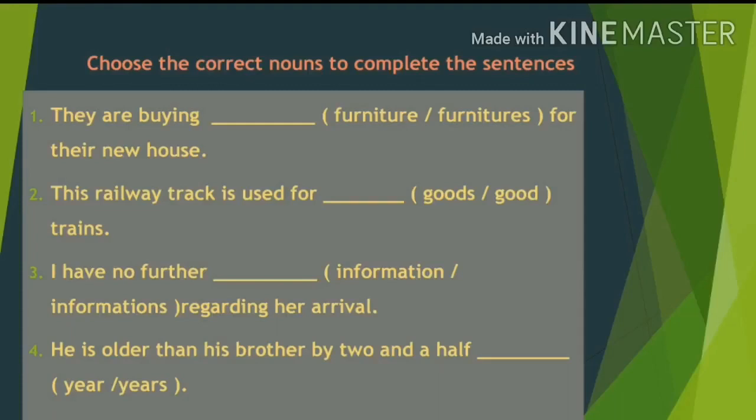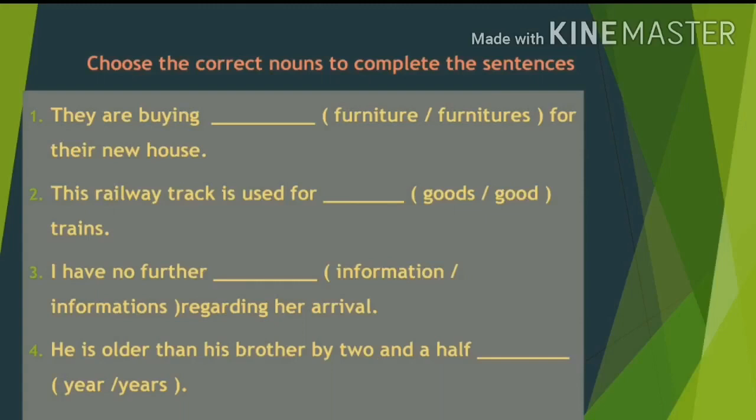Choose the correct nouns to complete the sentences. We have to find out the correct form of noun. Either it may be singular or plural form. What is the first sentence? They are buying dash for their house. What is the option they have given for you? It is furniture or furnitures. Actually, we do not have the plural form for the word furniture. So, the answer is only furniture, not furnitures.